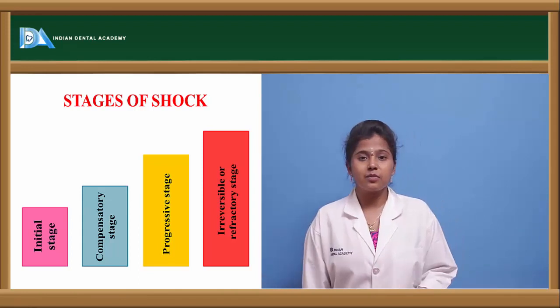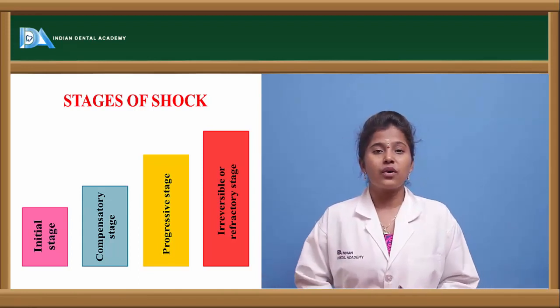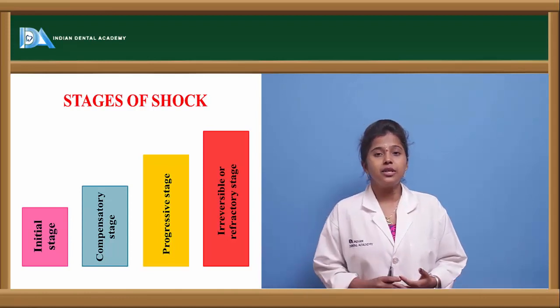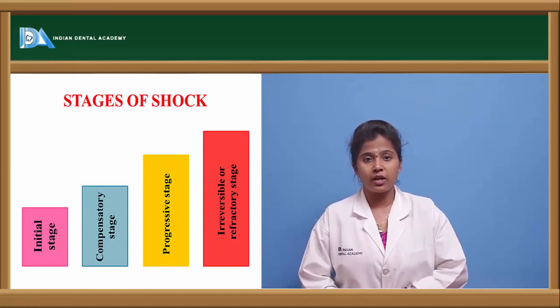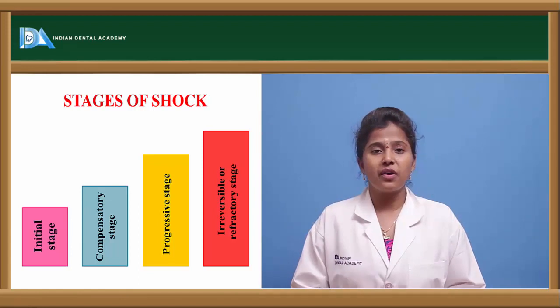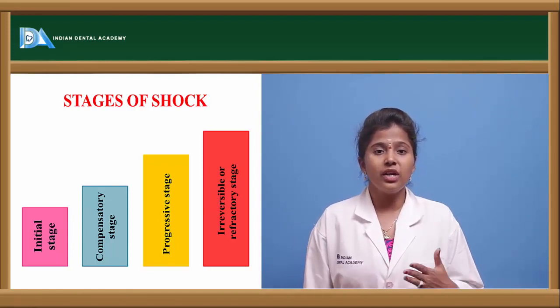The last stage is the irreversible or refractory stage. This is like a worsening of the condition. When the tissue damage takes place, the complete organ won't function properly. If the organ won't function properly, it leads to the death of the individual.